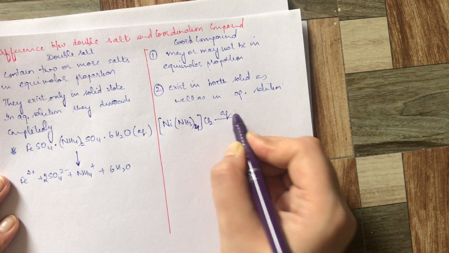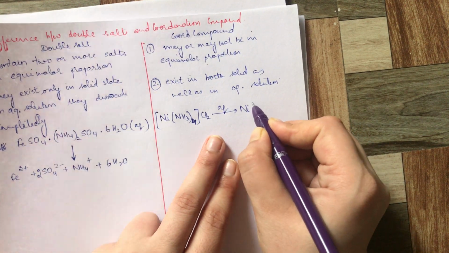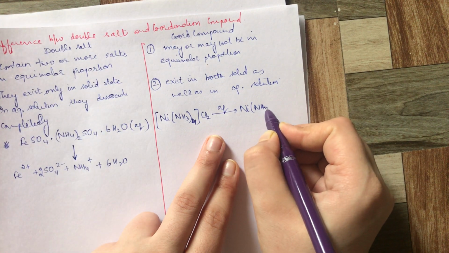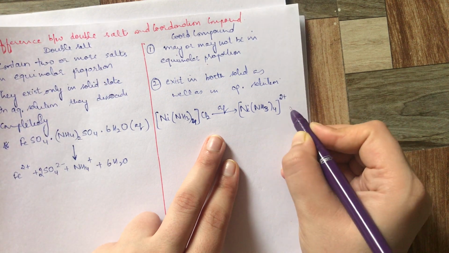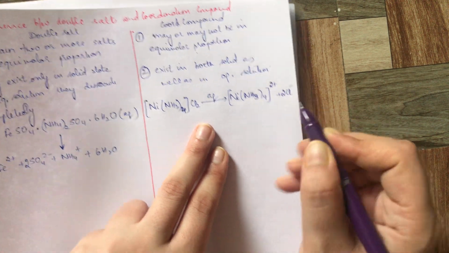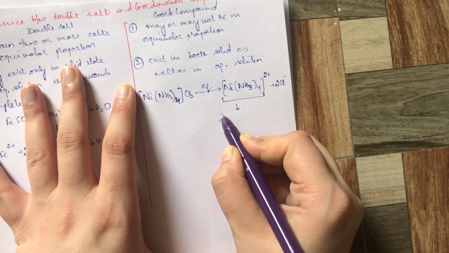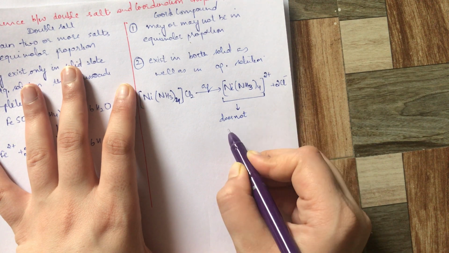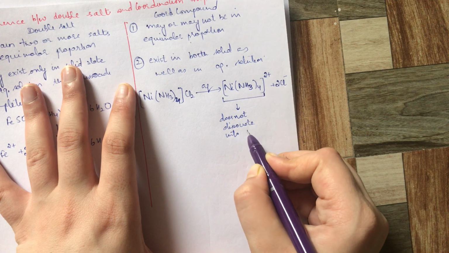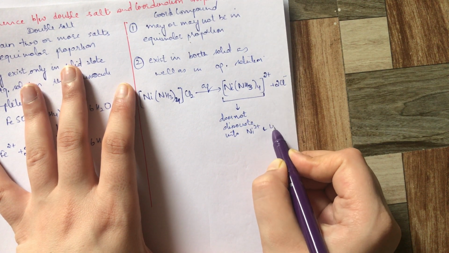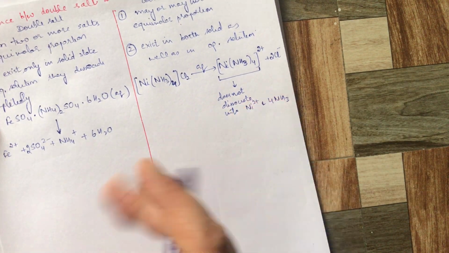If you dissolve it in water, the coordination entity remains as it is: [Ni(NH3)4]2+ plus 2Cl-. This coordination entity does not dissociate. It remains as it is, and does not dissociate into Ni2+ and 4NH3, even in the aqueous solution.